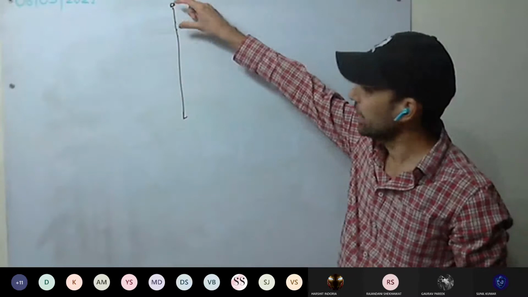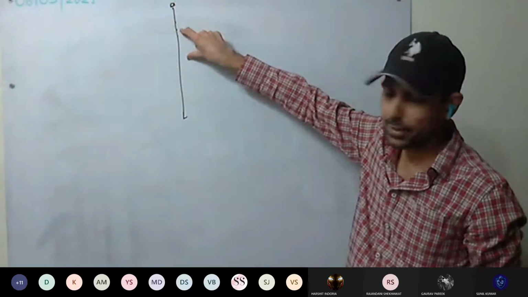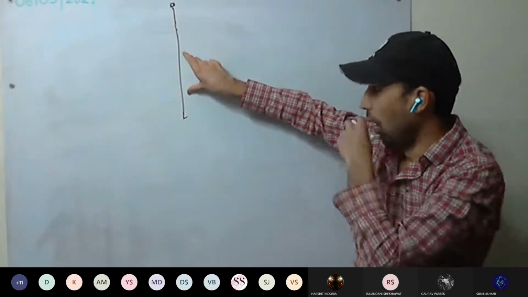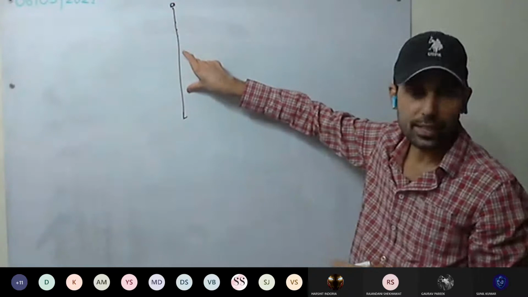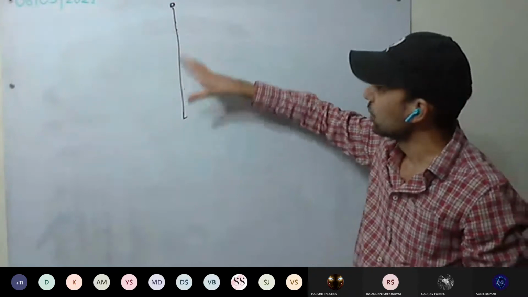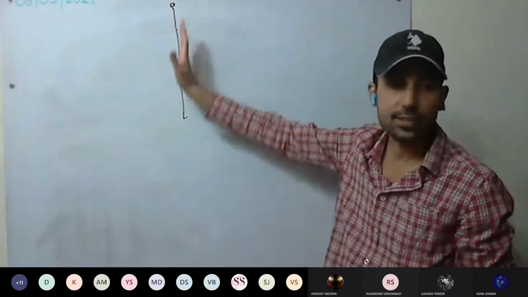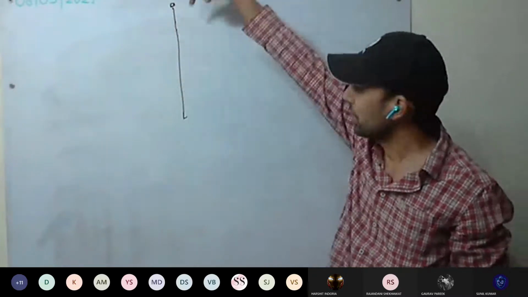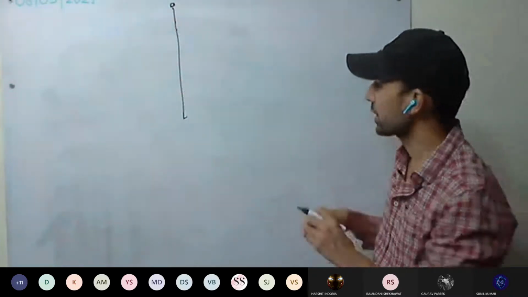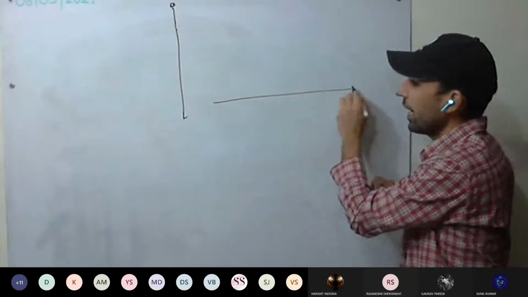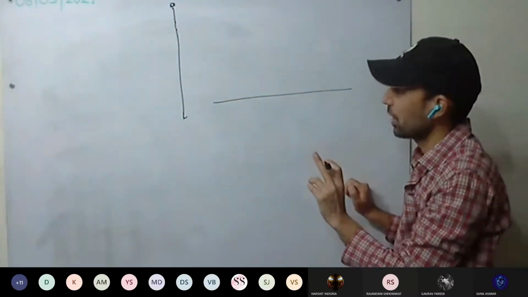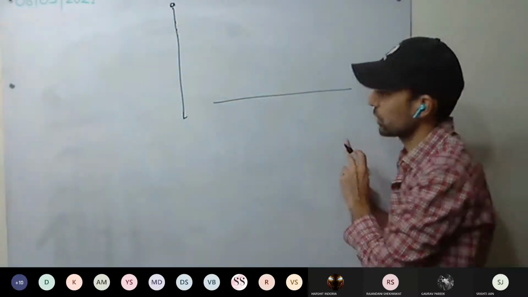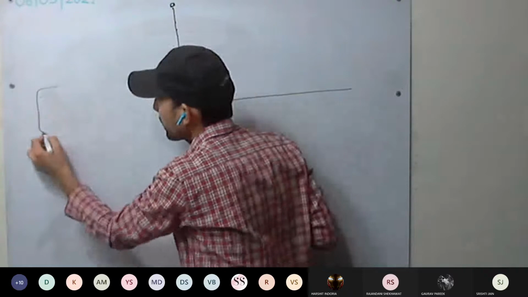In the first second it will cover some distance, in the second second as well, and in the third second as well. So this is straight line motion along one line. We can take the motion along the x-axis. Okay, how is the motion there?